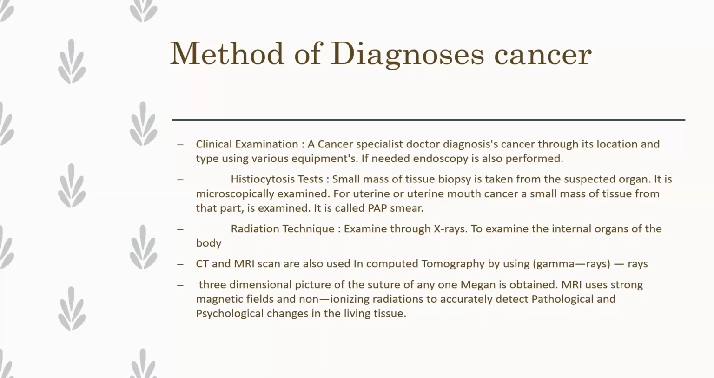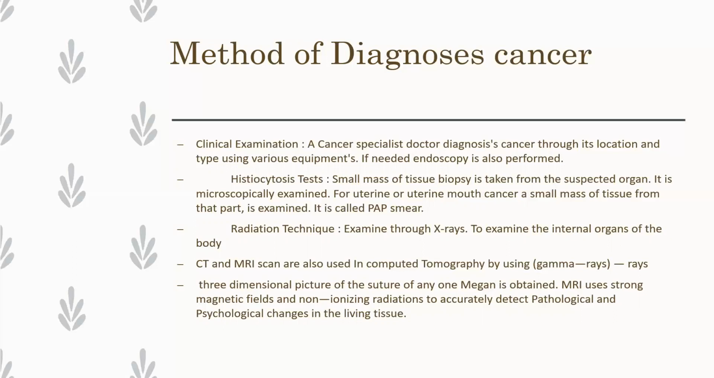Clinical examination. A cancer specialist doctor diagnoses cancer through its location and type using various equipment. They use some equipment to know where the cancer is located and which type of cancer it is. Now, after studying the types of cancer, you know very well which type of cancer it is and where it is. So by endoscopy, we can know the location and type of the cancer.